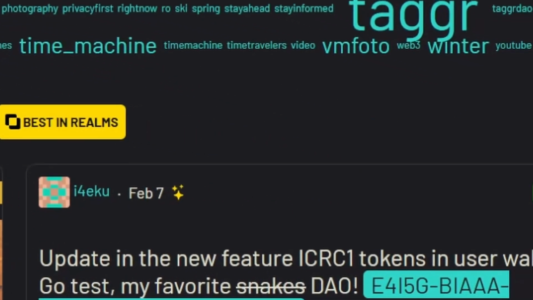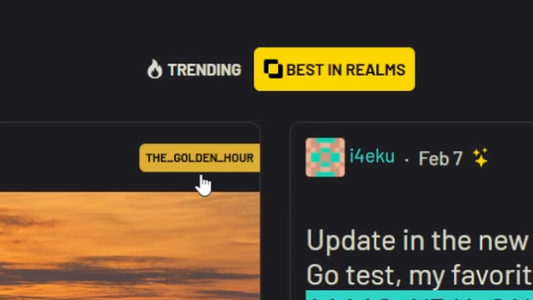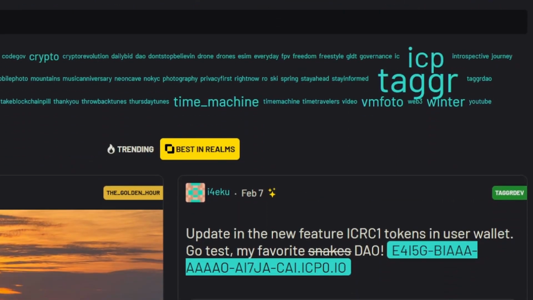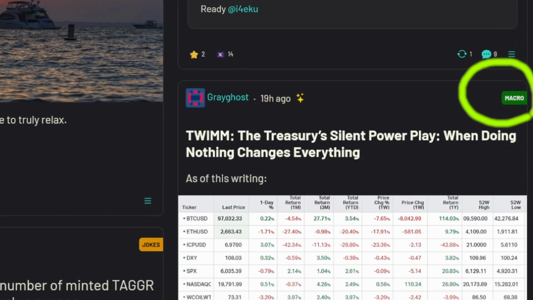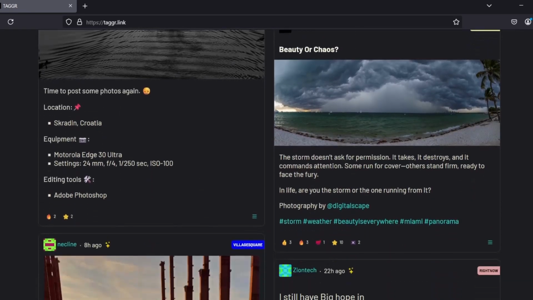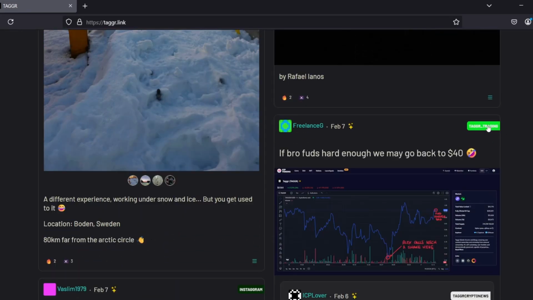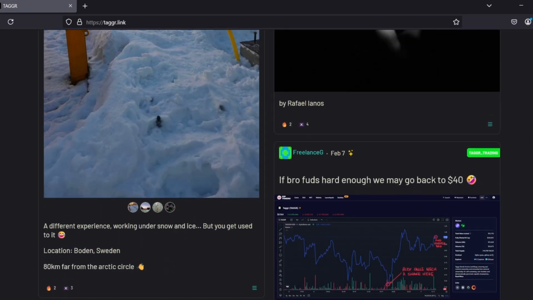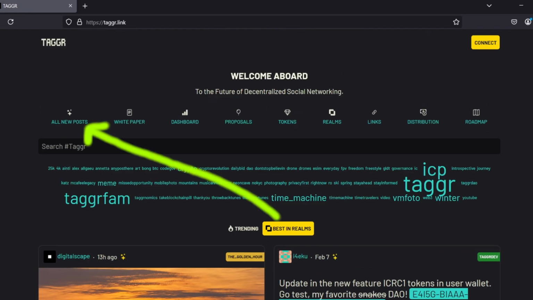Realms are topics, so here's a realm, Taggr Dev, the golden hour. Anyone can set up a realm for 1,000 credits. It's organized by realm. These are the realms: ICP, Time Machine, DAO. Depending on what you want to talk about or what you want to follow, you can sign up to follow a realm. This is an overview from best in realms, things that are popular right now.